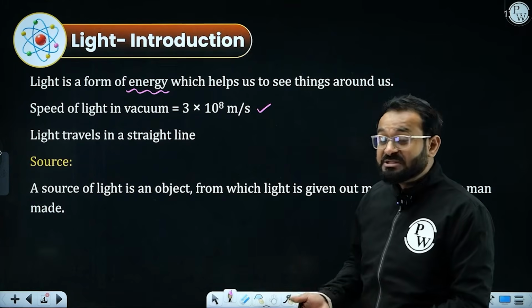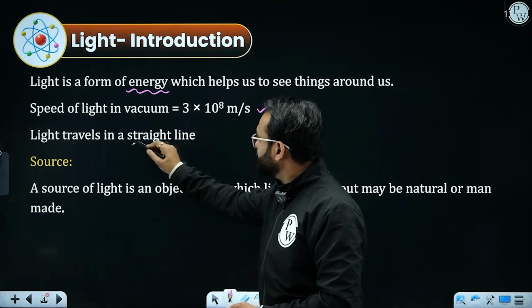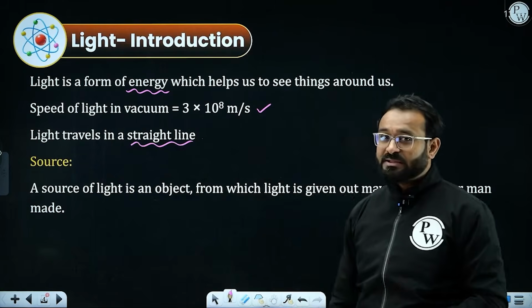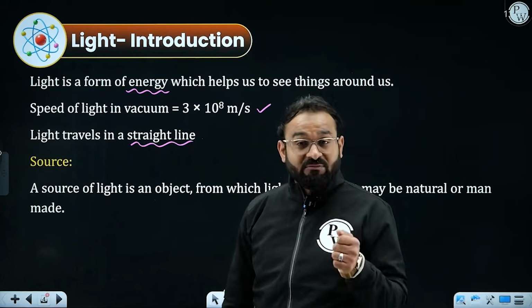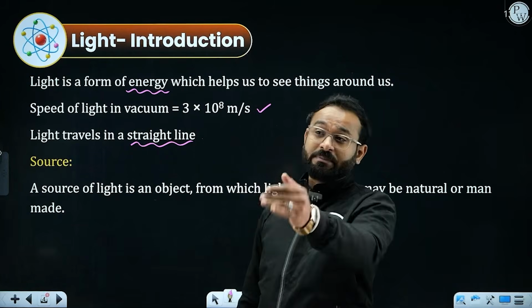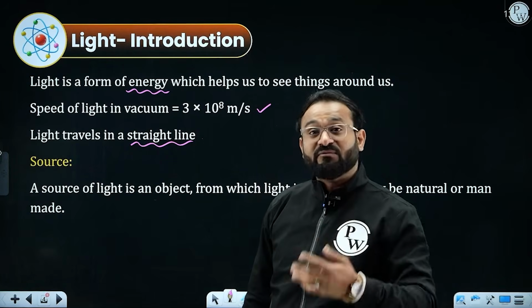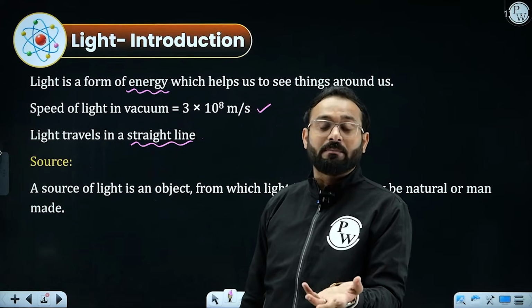How does the light travel? The light travels in a straight line. It always travels in a straight line. So whenever we are going to draw the ray of light or the beam, it will always travel in a straight path. Apart from that, from where is the light going to come?